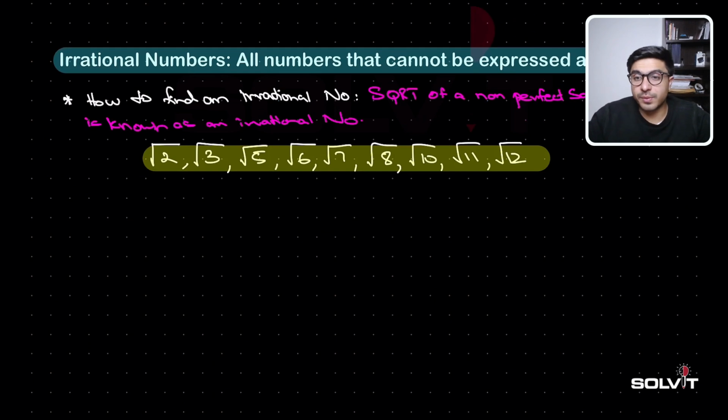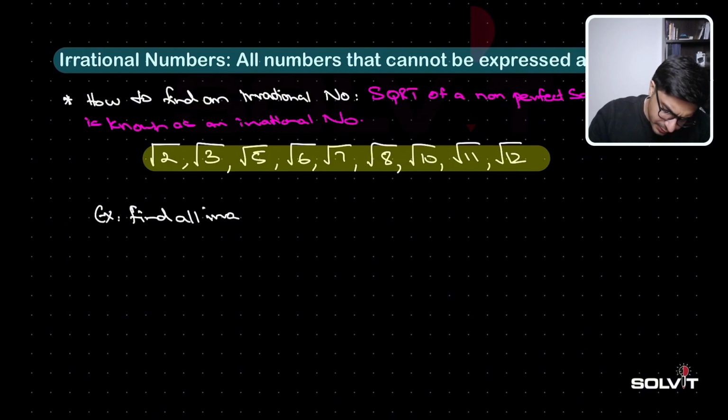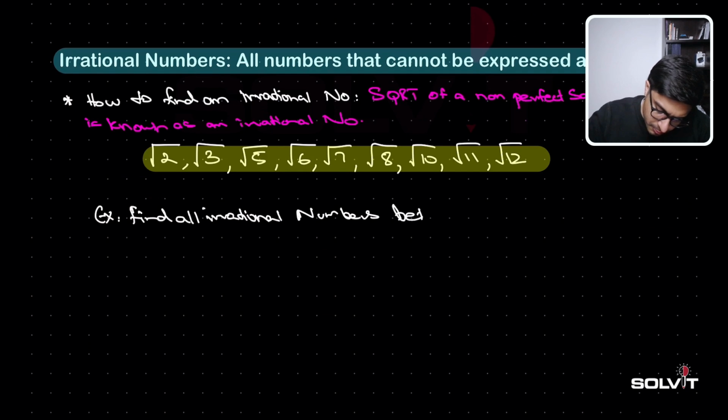Now we're going to look at a type of question that sits in an exam: find all irrational numbers between 4 and 5, right?